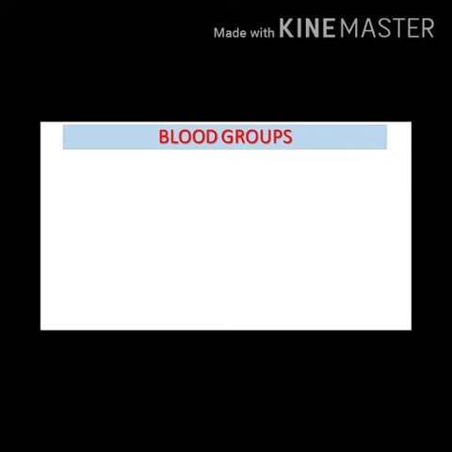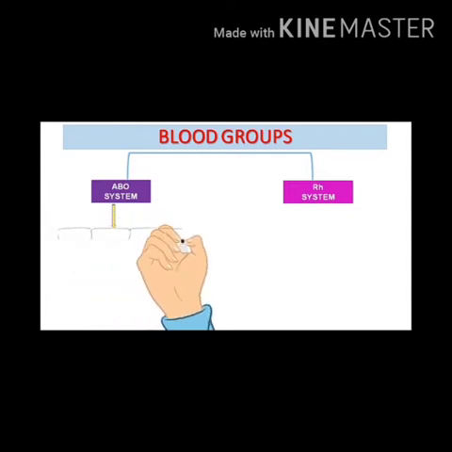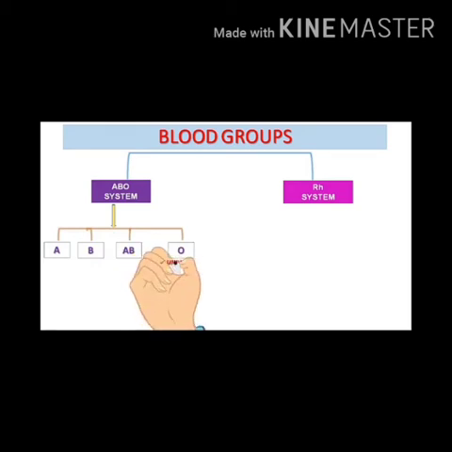Okay, now next is blood groups and blood transfusion. All of you know that sometimes it becomes necessary to give a transfusion of blood to a patient who has severe blood loss due to any reason, and this is called blood transfusion. For that, all of you know that different persons have different blood types, right? Karl Landsteiner was the first to discover that the blood of individuals differed chemically, and on that basis there are two main blood group systems. First is the ABO system and second is the RH system.